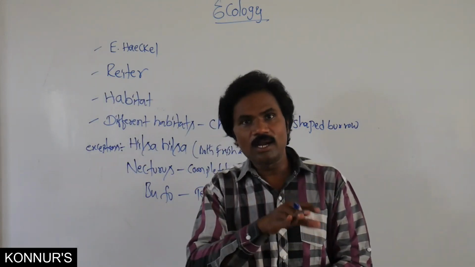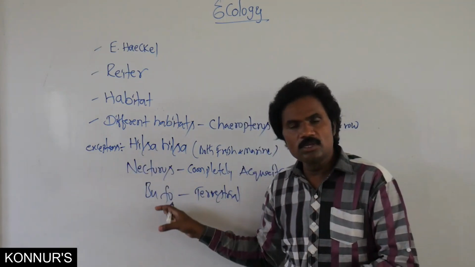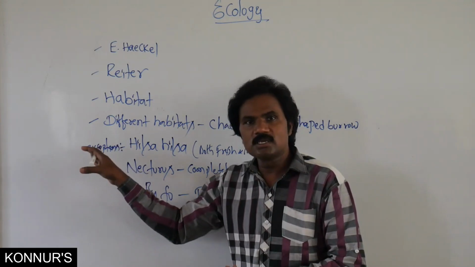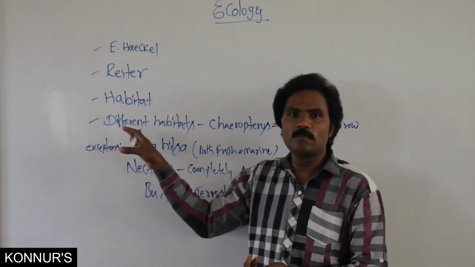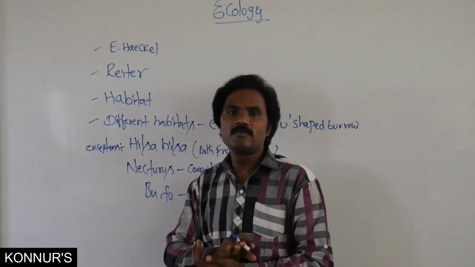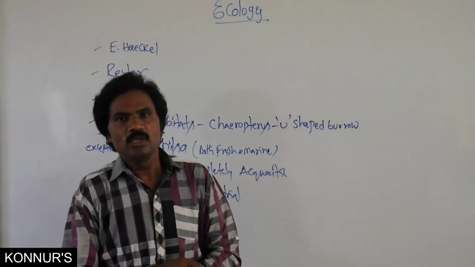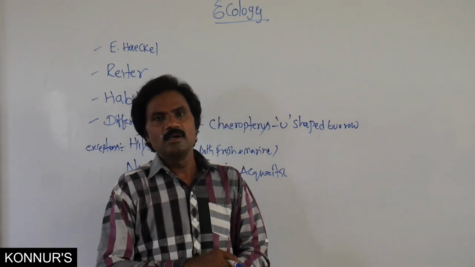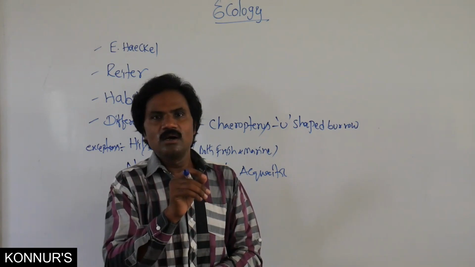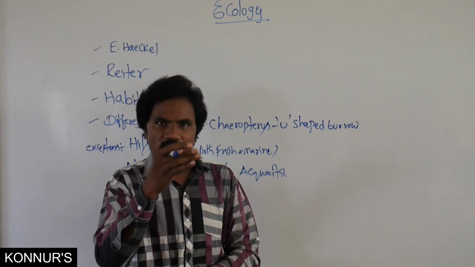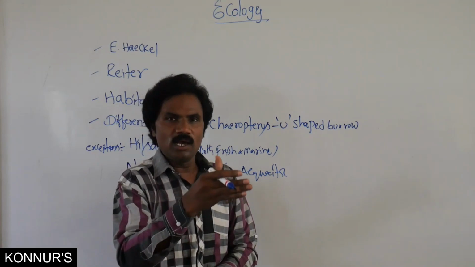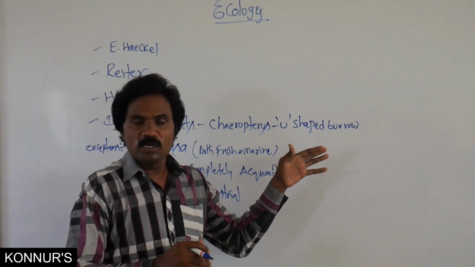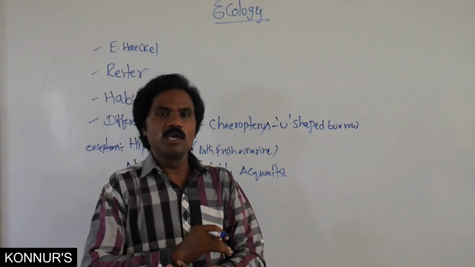Normally amphibians live both on land as well as in water, but according to particular environmental conditions, among these organisms one lives completely in water and another completely on land. Or take Plasmodium: it lives in both human RBC as well as liver. Apart from this, it lives in the saliva or intestine, that means the digestive system, of the female Anopheles mosquito. So there are different types of habitat.